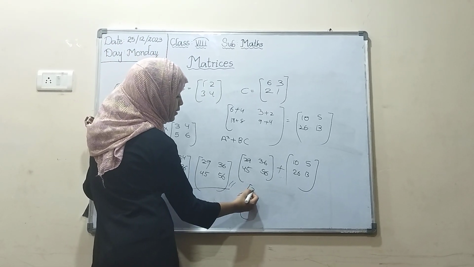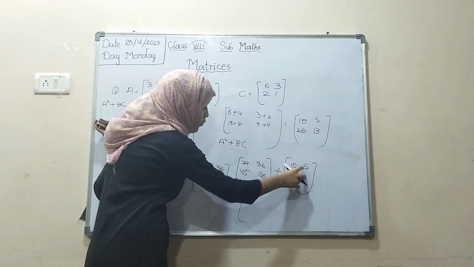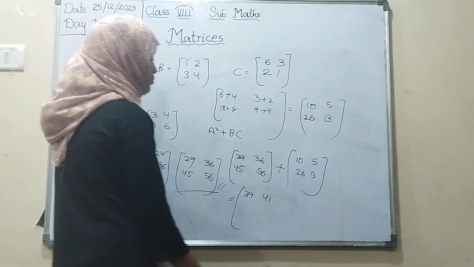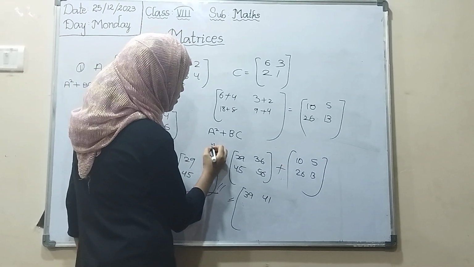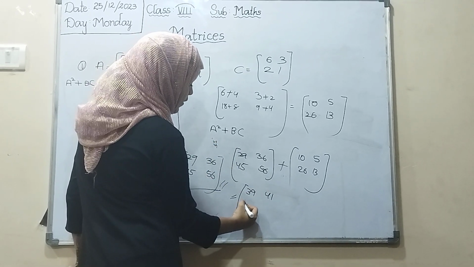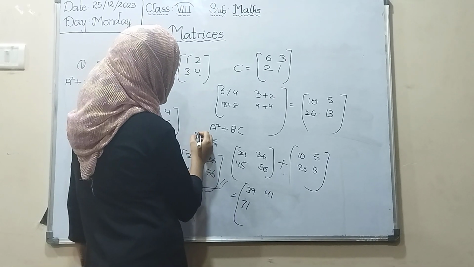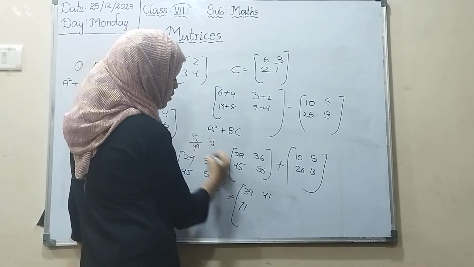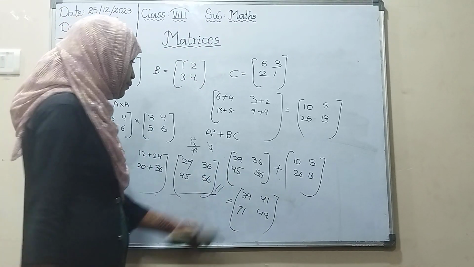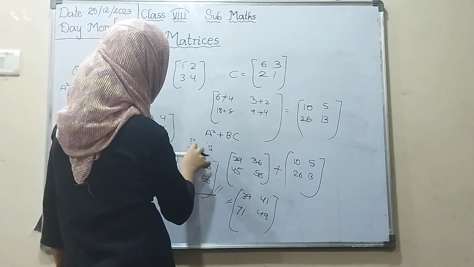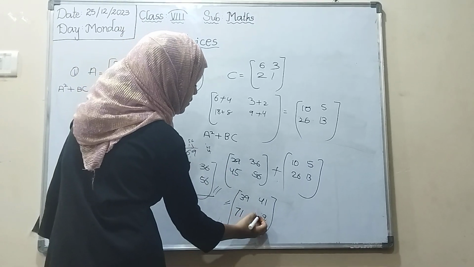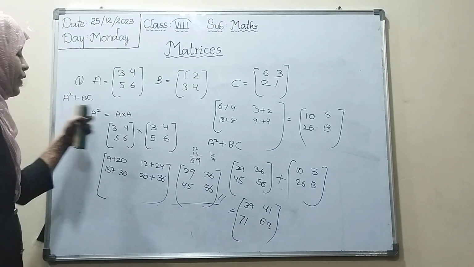29 plus 10, 39. 36 plus 5, 41. 45 plus 26, 71. 56 plus 13, 69. We got the value of A square plus BC.